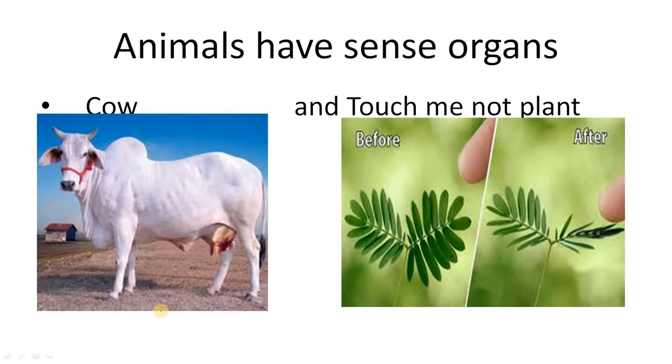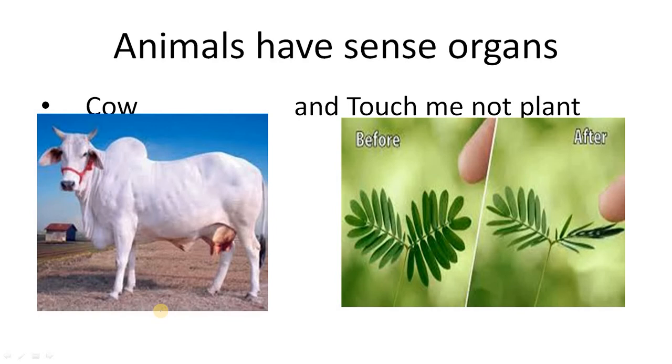In the same way, plants, right? So see, if you take a stone and throw it at a dog, what does the dog do? The dog runs away because it senses danger from you. It senses the danger: if I stay here, the stone will come and hit me and it will hurt me. So animals will run away. But what about plants?